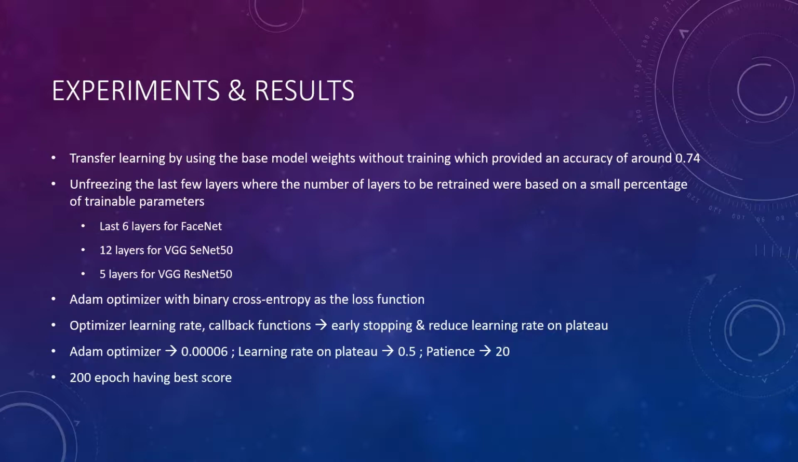Initially, all models were trained for 100 epochs. However, the FaceNet model showed no signs of overfitting and was subsequently retrained for additional epochs, with 200 epochs having the best score, and further additional retraining showed stagnation of accuracy.